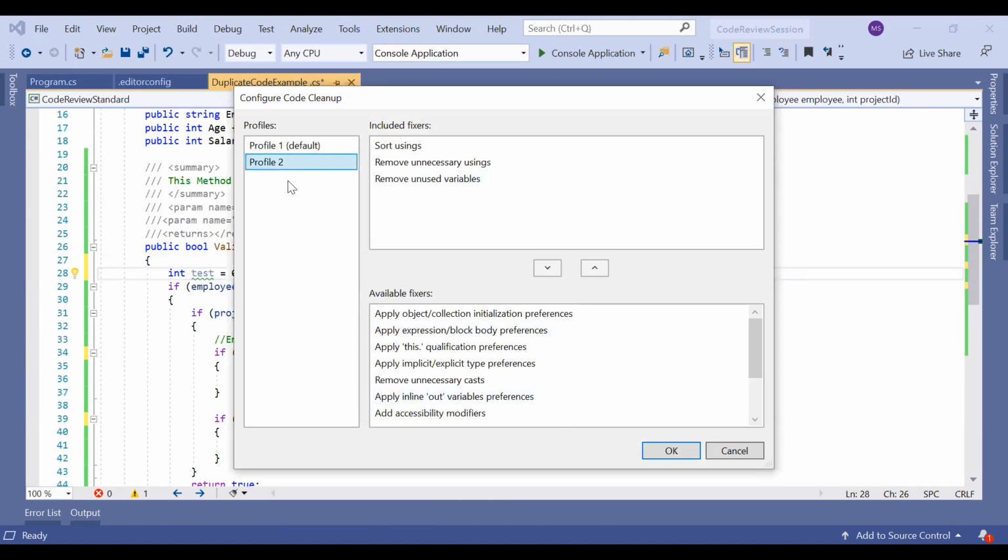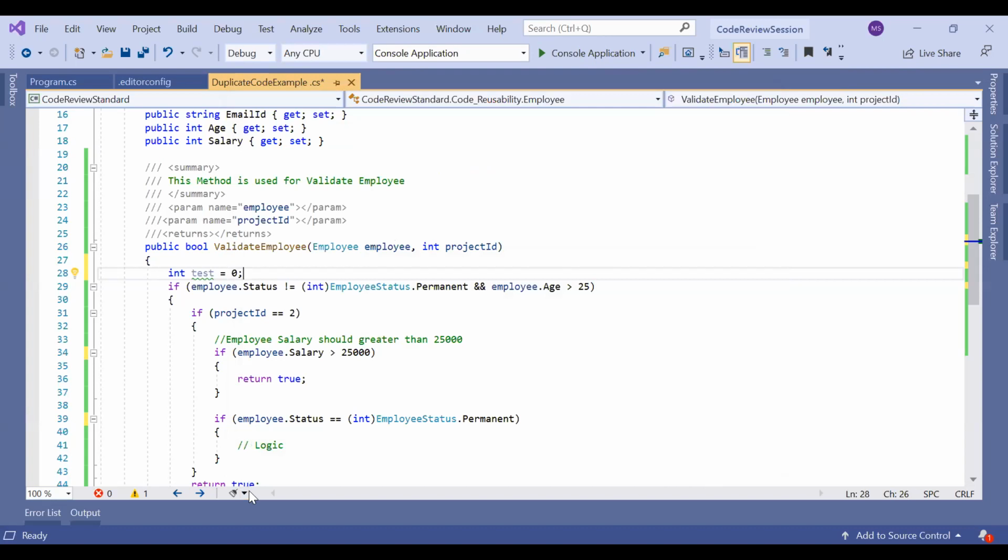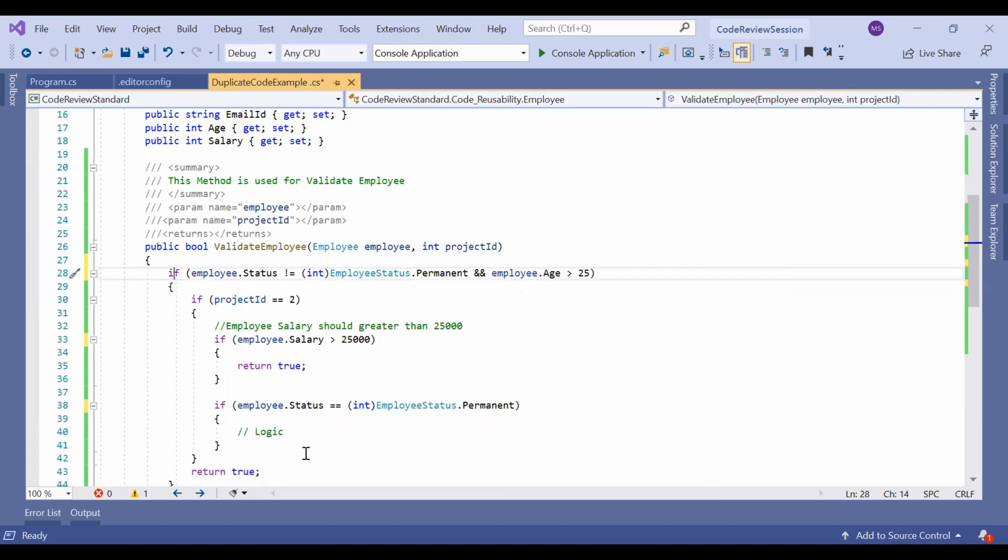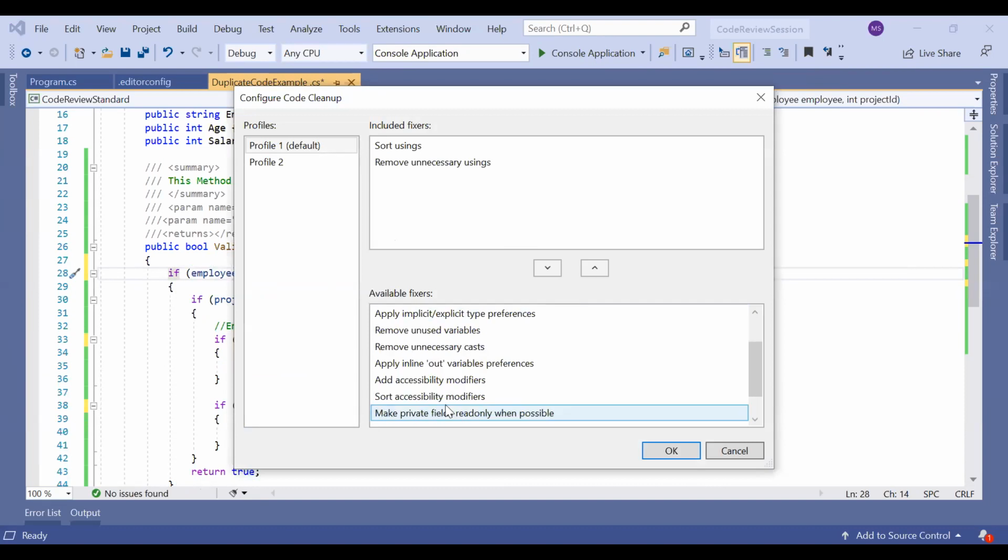If I'm creating a profile specific to my project, that would help. Here we can click and run Code Cleanup with the profile, and it has cleared the unused variable. We have to be careful, but this will definitely help us with code formatting.